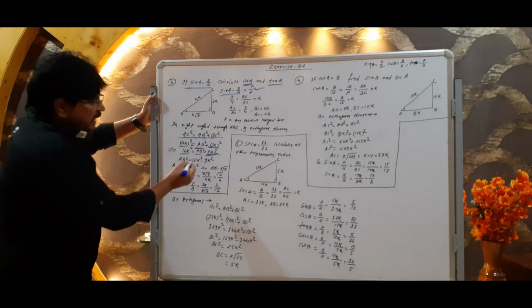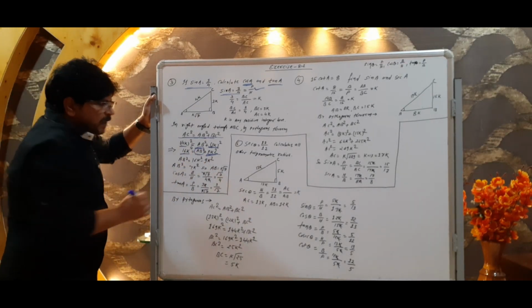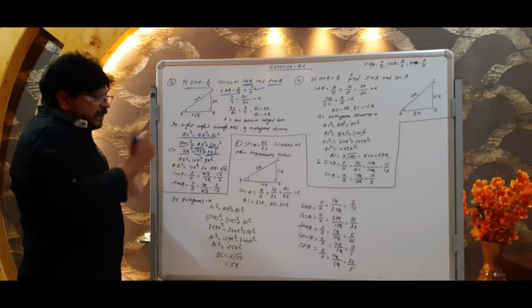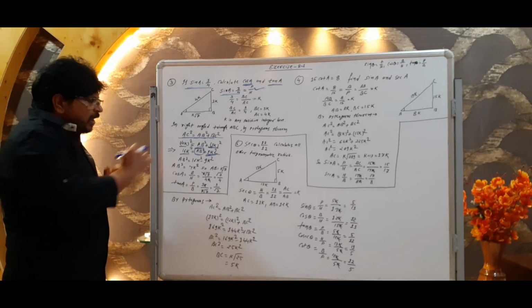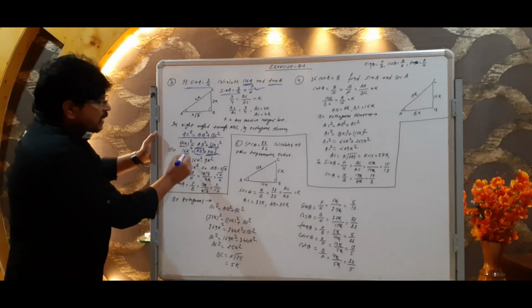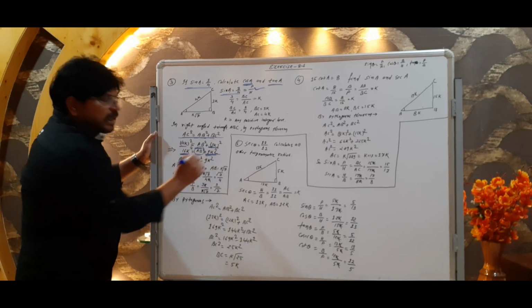Now here we have to find AB. Understand or not? We have to find out the value of AB. So we write AB square is equal to 16k square minus 9k square.